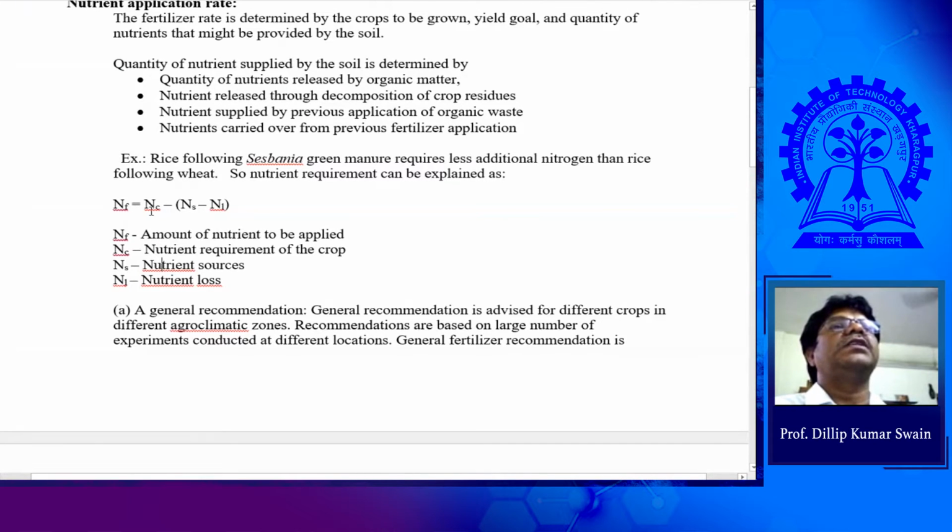That means you need to know the nutrient requirement of the crop, minus the available nutrient present in the source, minus loss. Then you can have the amount of nutrient to be supplied. Then the question is, how can we calculate the nutrient requirement of the crop?